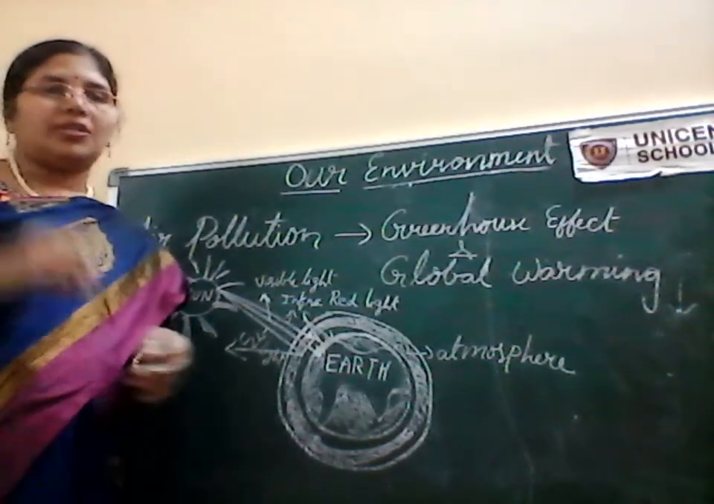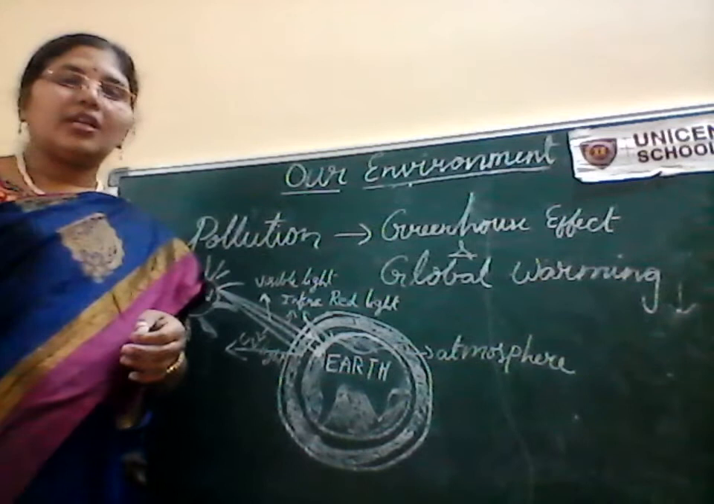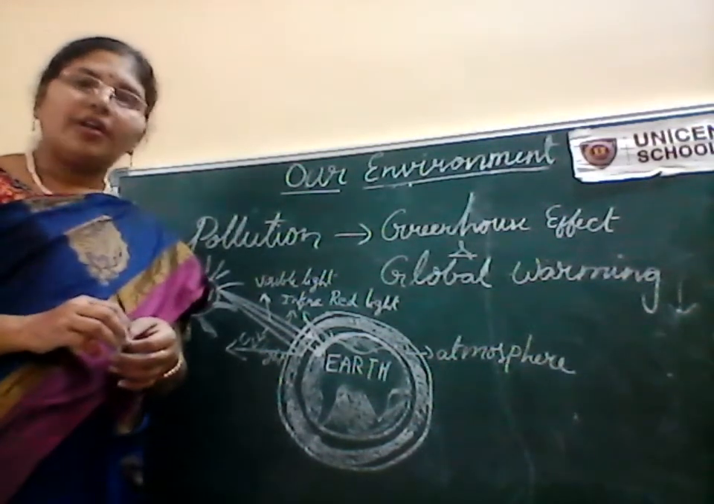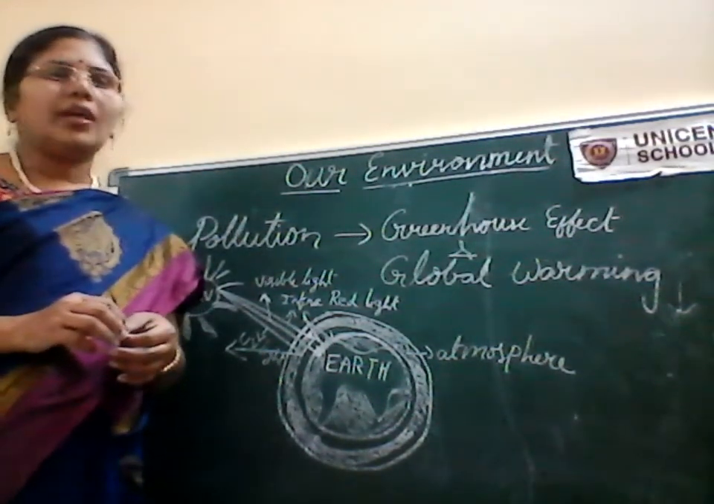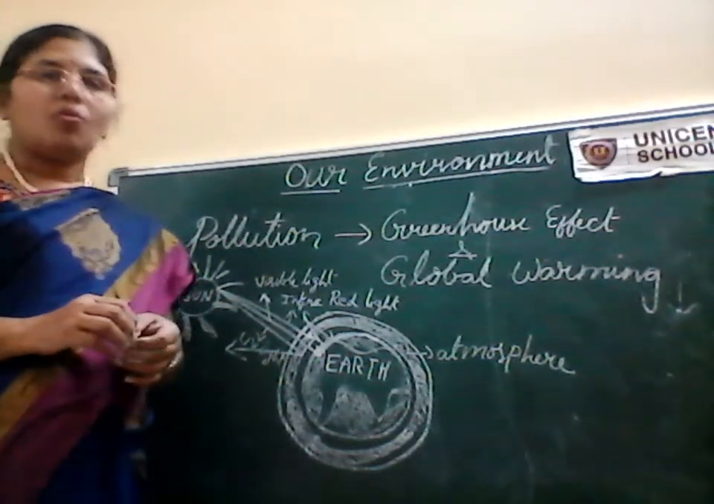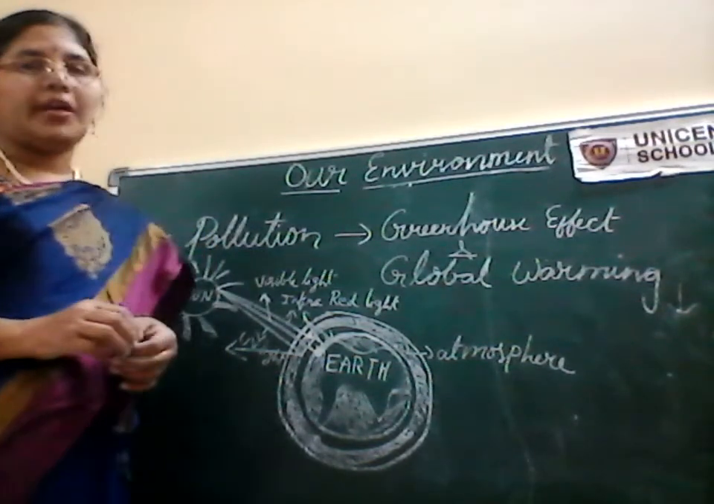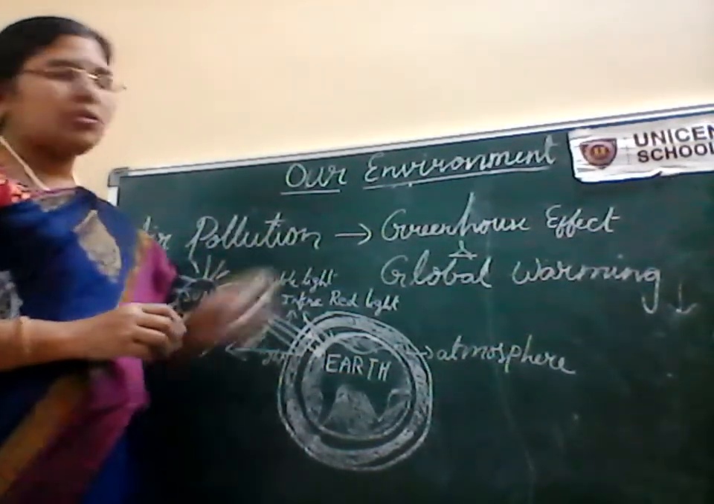Immediately the glaciers start melting, the sea level increases, and floods will occur, and all the climatic imbalances will occur because of this global warming. Nowadays, scientists and environmentalists are warning us to reduce these greenhouse gases.